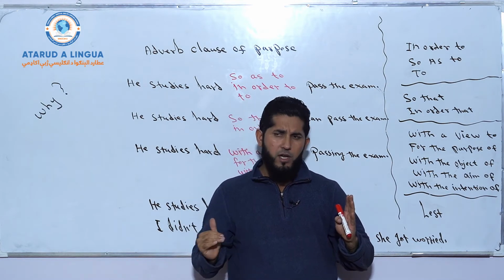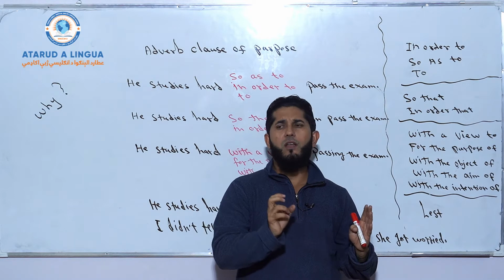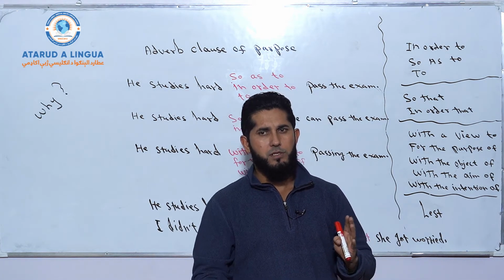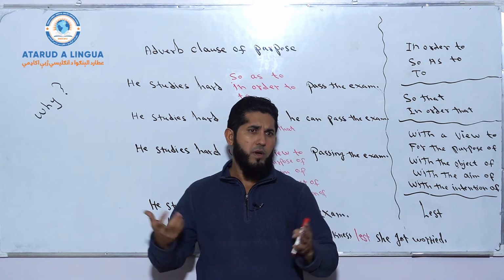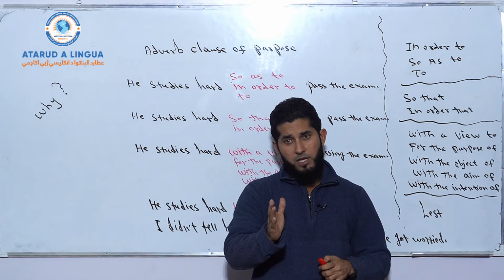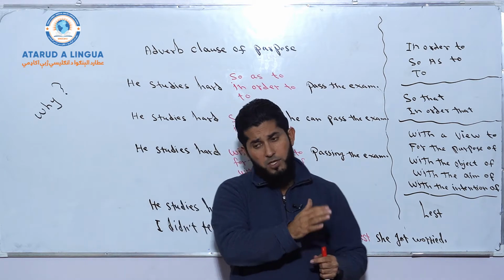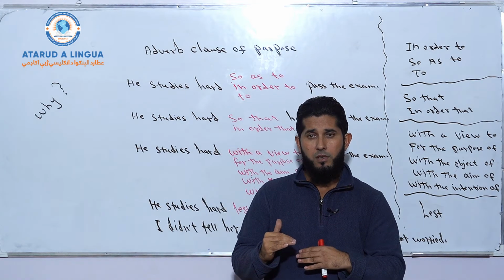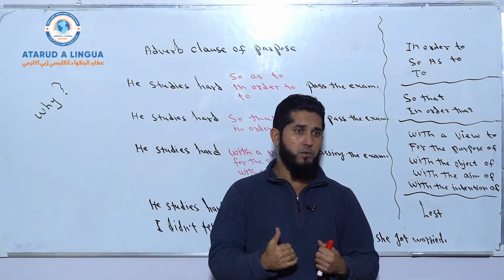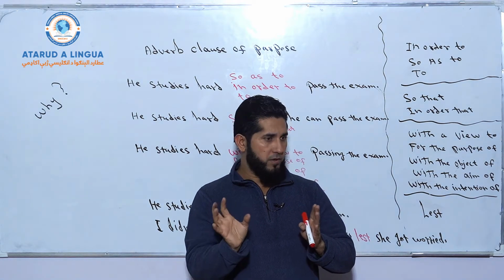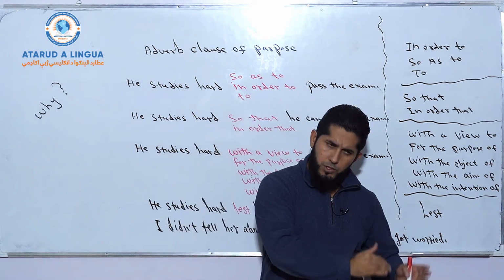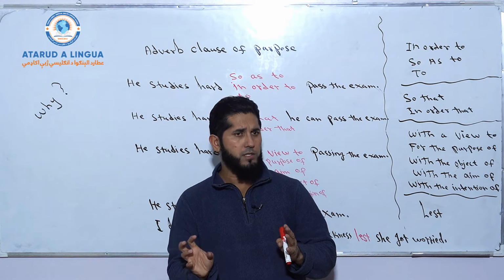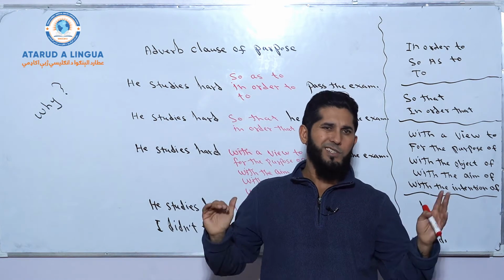It is usually followed by subject plus one of the modal auxiliaries, according to the meaning in your sentence: can, could, may, might. Then subject plus modal auxiliary plus main verb in base form. So that is the difference. In order to, so as to, and to are followed directly by main verb base form. So that or in order that are followed by subject plus a modal auxiliary and then main verb in base form. So there's the difference.